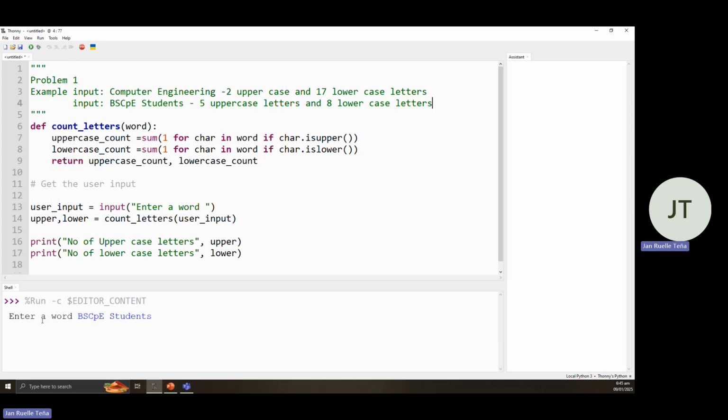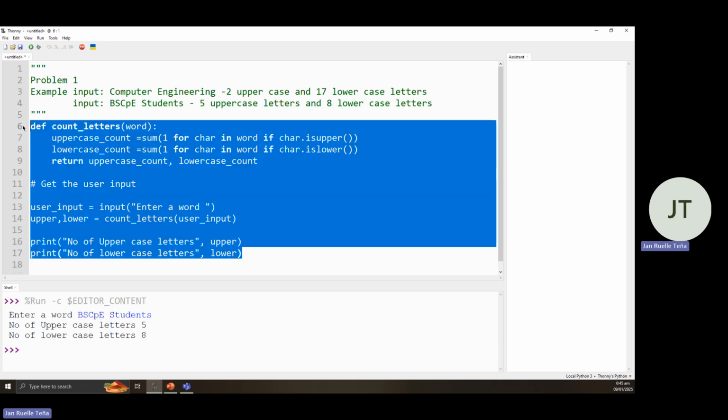Okay, we have 5 uppercase and 8 lowercase letters from here. So this solves our first problem that we have in Python for counting letters.